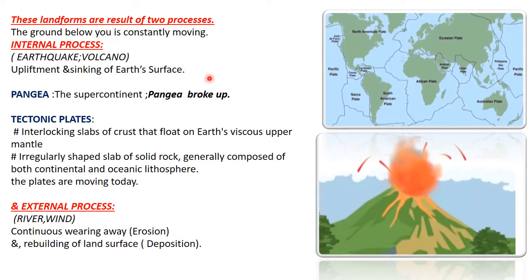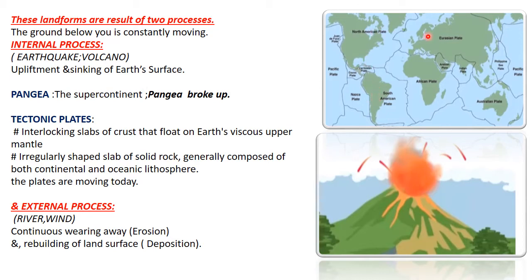Now, the landforms that we find on the planet are the result of two processes, and these two processes are the internal process and the external process. When we talk about the internal process, we mean the upliftment and sinking of the earth's surface, which actually includes your earthquake and volcano.